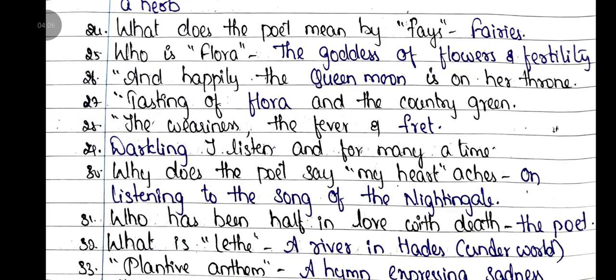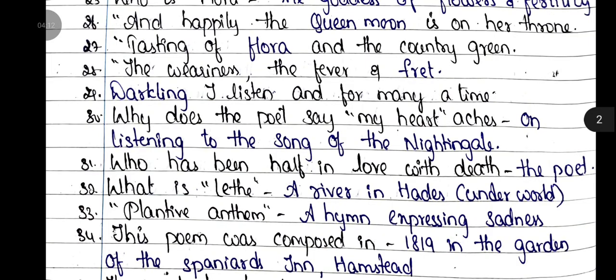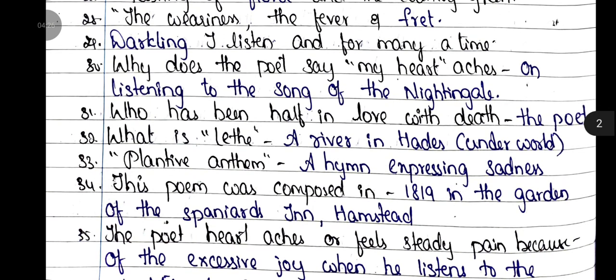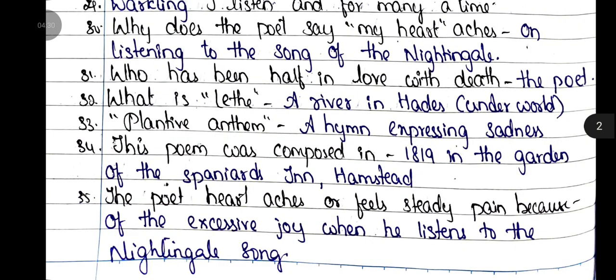28th question, "the weariness, the fever, and the fret." 29th question, "darkling I listen, and for many a time." 30th question, why does the poet say "my heart aches"? Because on listening to the song of the nightingale. 31st question, who has been half in love with death? The poet. 32nd question, what is Lethe? A river in Hades, the underworld.